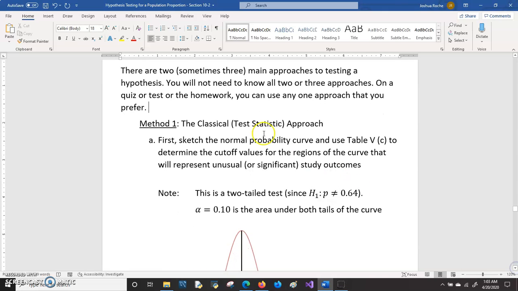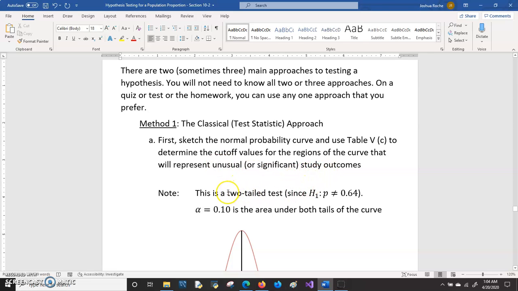The first approach to testing hypotheses is the classical or the test statistic approach. If you're doing this approach, the first thing that you'll want to do is to sketch out the normal probability curve, then use a table to find the cutoff values for the regions that represent unusual study outcomes.